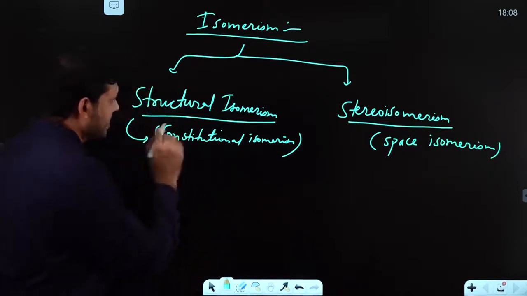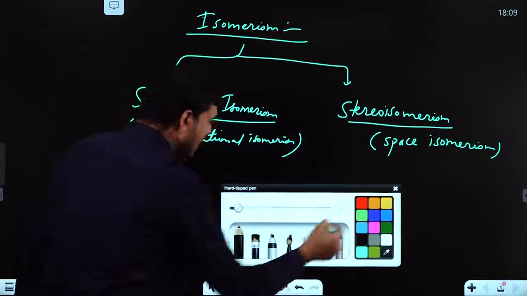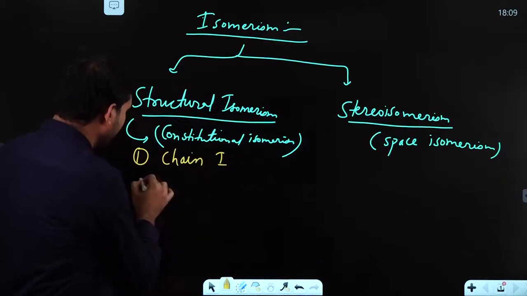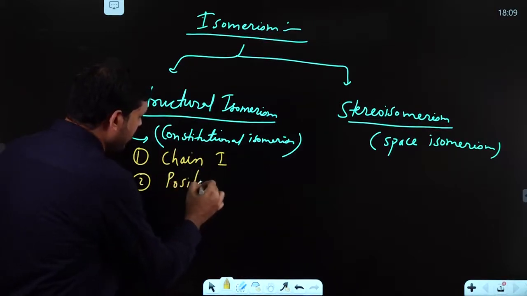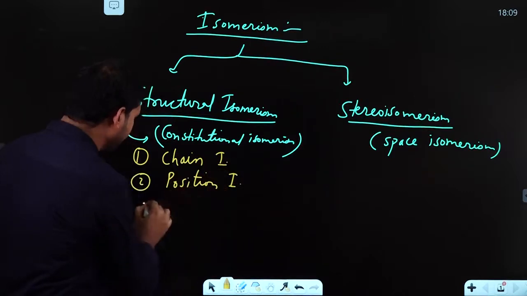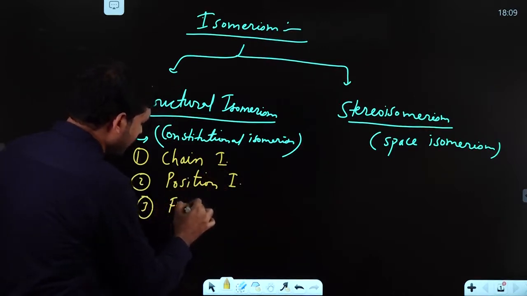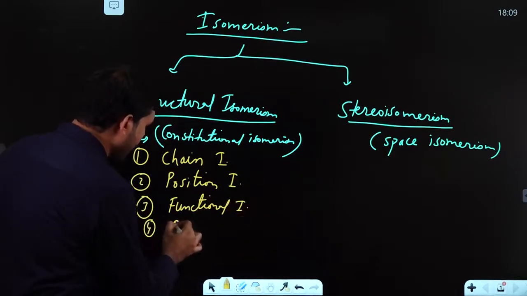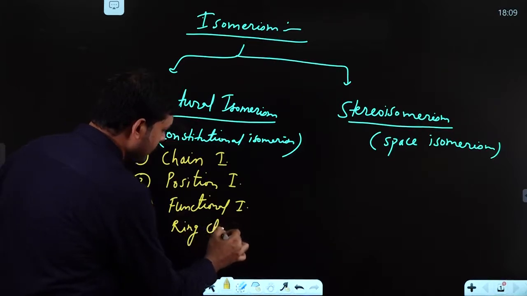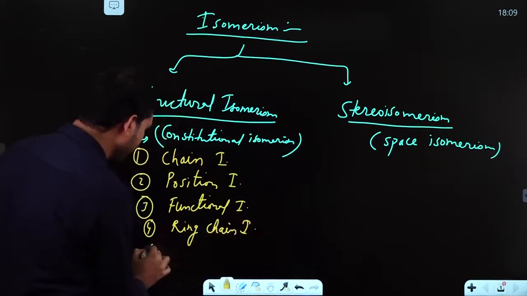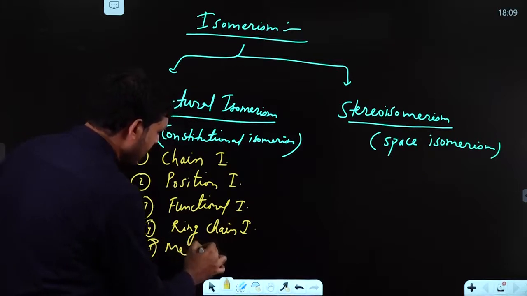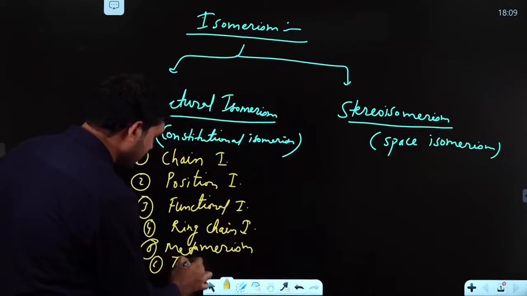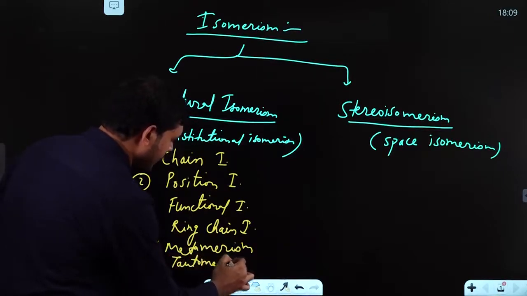Structural isomerism, as discussed earlier, may be chain isomerism, position isomerism, functional group isomerism, ring chain isomerism, metamerism, and last, tautomerism.